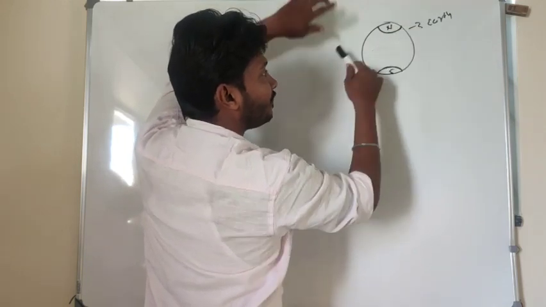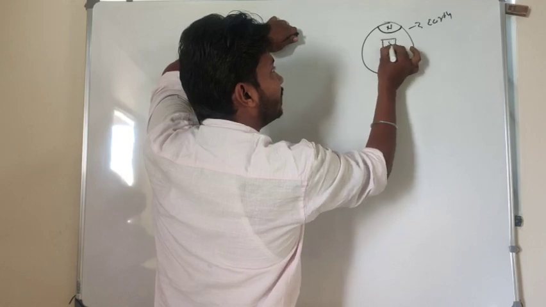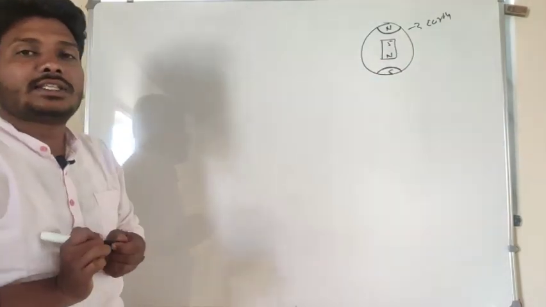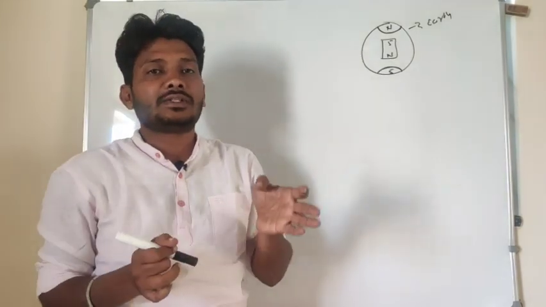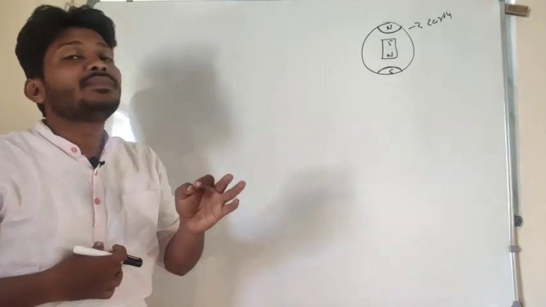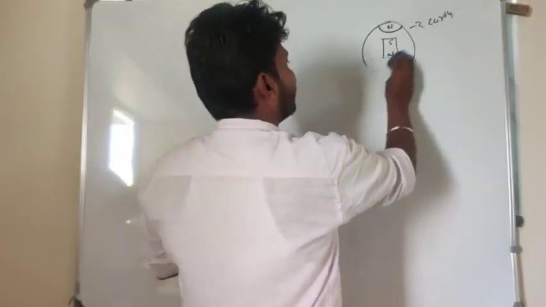Look at here, the bar magnet stays in this position. Why? Because the earth is behaving as a magnet. So that's why a freely suspended magnet always stays in the north to south direction. This is the answer for that basic property of the magnet.